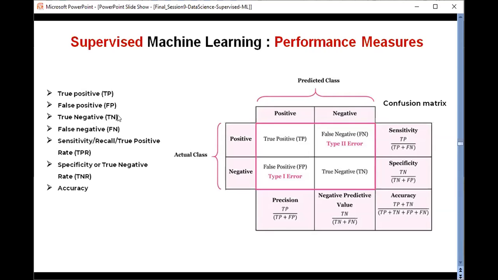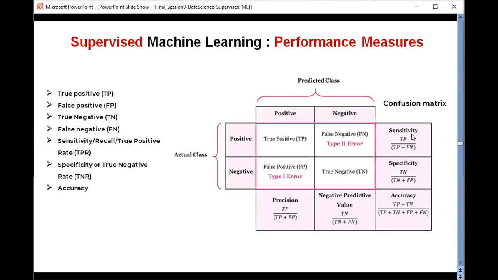Then the true negative, as its name indicates: if, for example, we have two classes and a normal sample is detected as normal, we call it a true negative. Similarly, a false negative is when your cancer sample is detected as a normal sample. Then there are various other important terms that you must be familiar with. One is sensitivity, also known as recall or true positive rate. What is sensitivity? It measures the proportion of positives that are correctly identified.